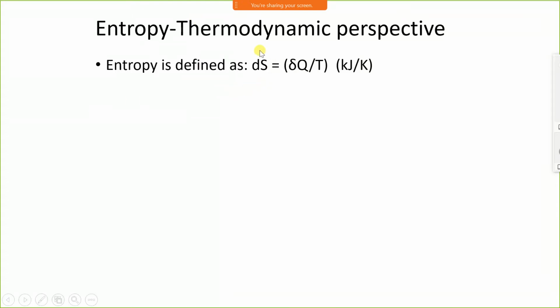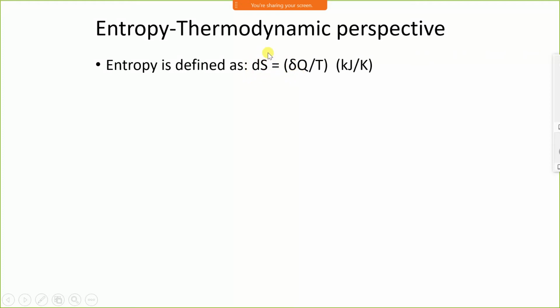Entropy is defined as a change in entropy. dS is a change in entropy. Now entropy is a ratio of change in heat to the temperature. It is a ratio of delta Q by T. We write delta for Q and W, for work and heat, because work and heat are path functions. Therefore their differential is inexact. Therefore we write delta for heat and work.